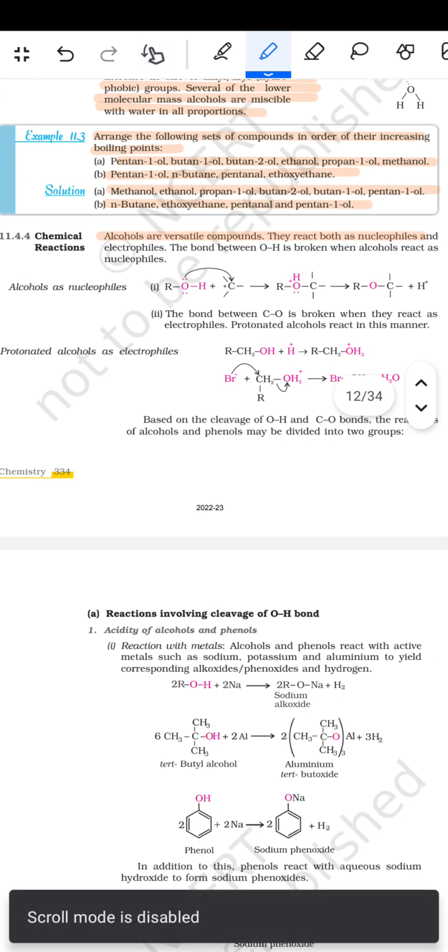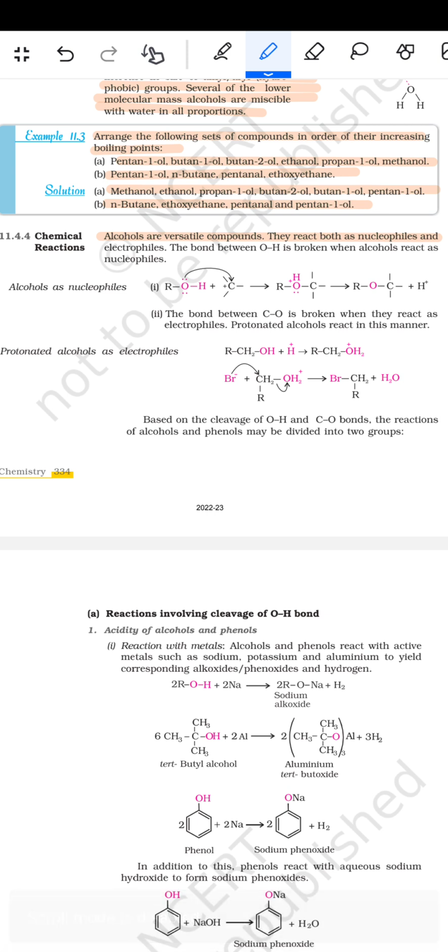फिर केमिकल रिएक्शन किस प्रकार से होगा, तो alcohols are versatile compounds. They react both as the nucleophiles and electrophiles. The bond between the O and H is broken when alcohols react with the nucleophiles. तो alcohol as the nucleophile इस तरह से दिया हुआ है. The bond between the C and O is broken when they react as the electrophiles. Protonated alcohols react in this manner. फिर protonated alcohols are the electrophiles.